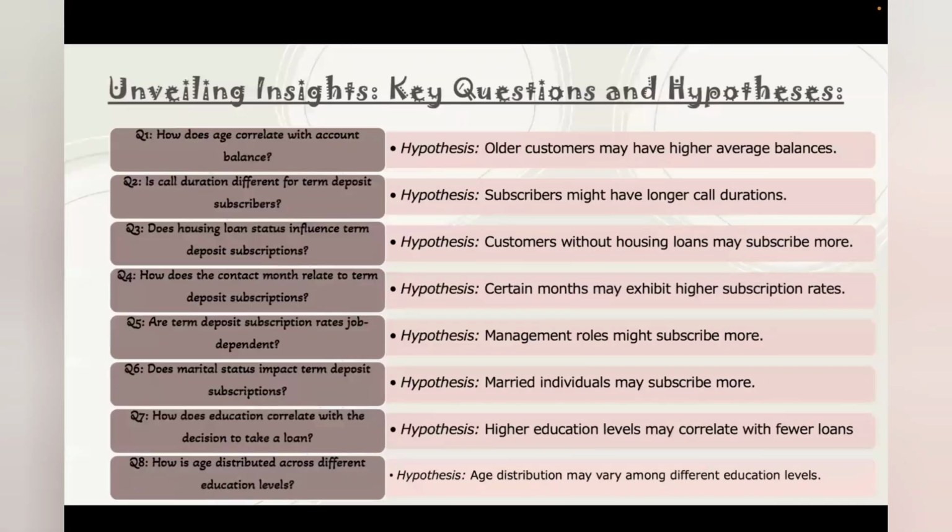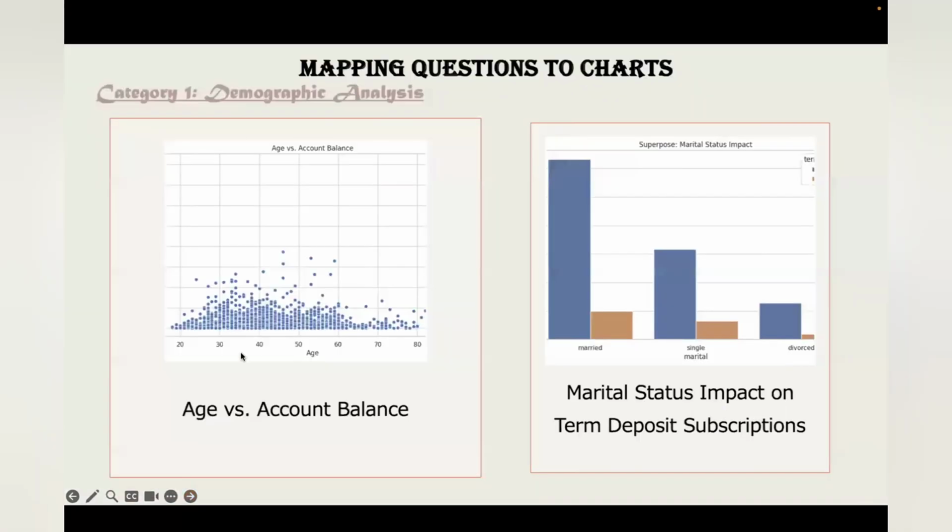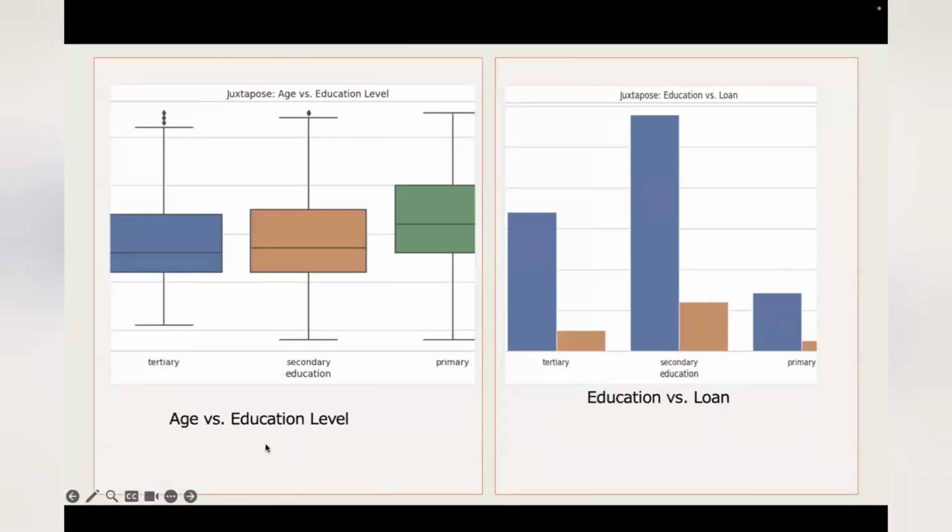Before diving into the analysis, let's outline the key questions and their hypotheses, which help to guide my exploration. These are all the questions which I have listed below and their hypotheses respectively. For mapping questions into charts, I divided them into three categories, which are demographic analysis, behavior analysis, and economic indicators. First, in the demographic analysis, I included questions such as age versus account balance, marital status impact on term deposit subscriptions, and age versus educational level versus loan.